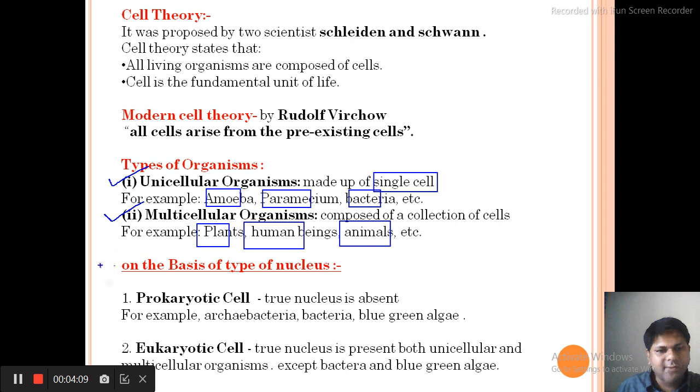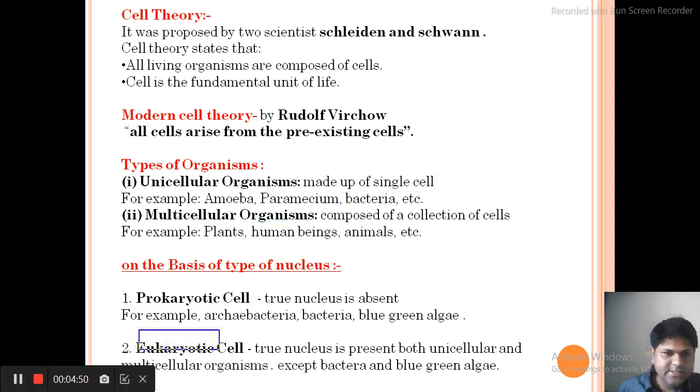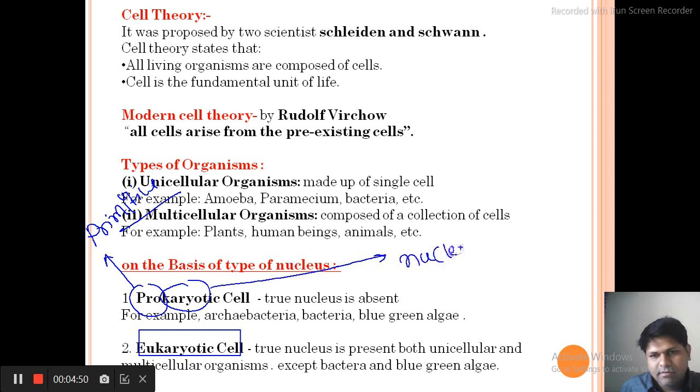Now there is a different criterion to classify a cell on the basis of the nucleus. So dear students, there are two types of cells: one is the prokaryotic cell and another is the eukaryotic cell. First of all, let us understand the meaning of prokaryotic and eukaryotic. Pro means primitive, and karyon means nucleus.